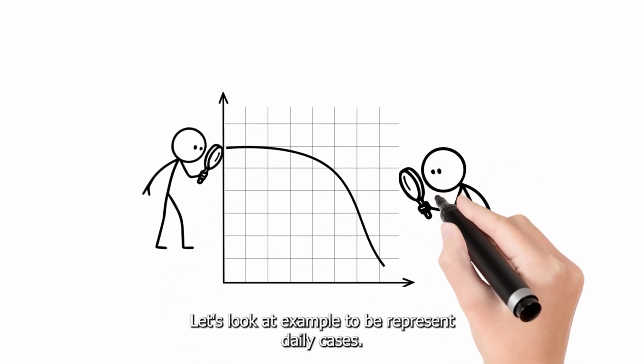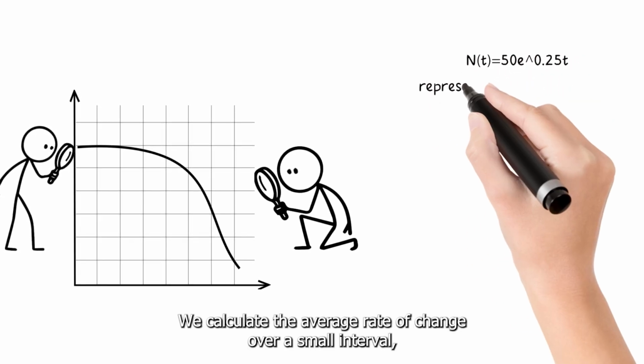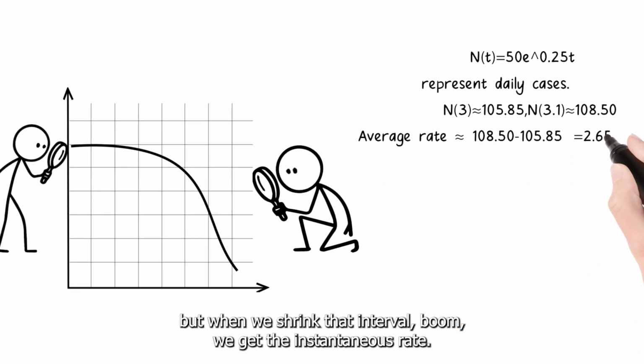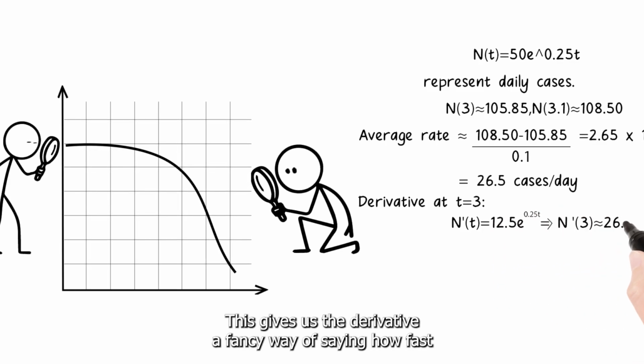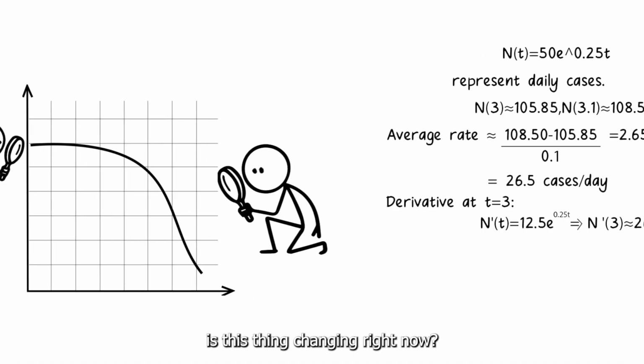Let's look at example 2. Let B represent daily cases. We calculate the average rate of change over a small interval. But when we shrink that interval, boom, we get the instantaneous rate. This gives us the derivative, a fancy way of saying, how fast is this thing changing right now?